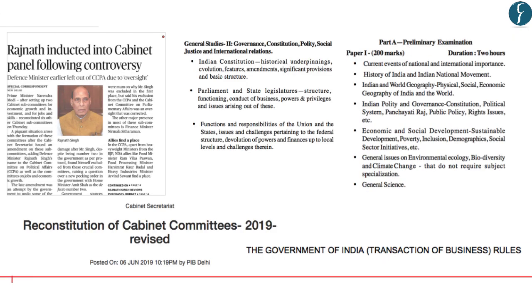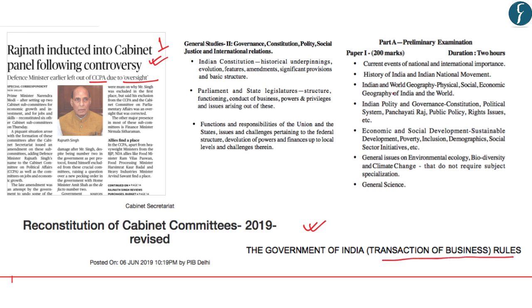The next news appears on page number 1. It says Rajnath inducted into cabinet panel following controversy. Defense Minister earlier left out of CCPA, that is Cabinet Committee on Political Affairs, due to oversight. Now in this news, let us understand about the cabinet committees, as these cabinet committees are constituted under the Government of India Transaction of Business Rules.